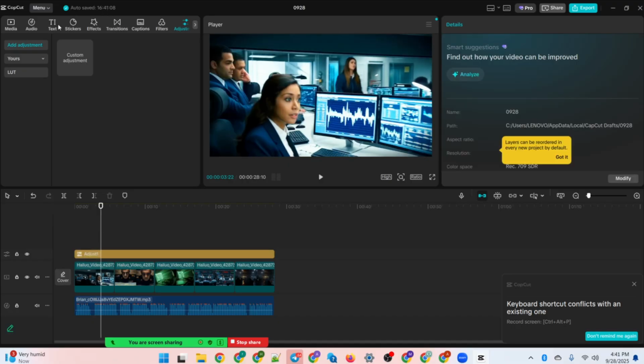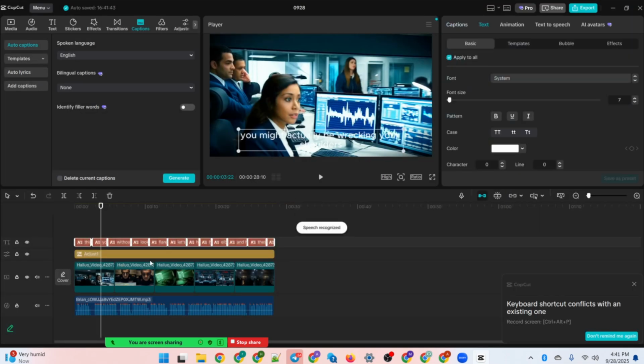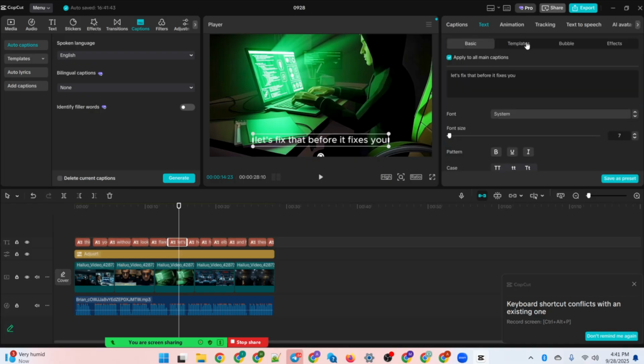The next thing you have to do is click on captions and generate captions for this. So caption generation is actually free and it helps to increase user retention and your view engagement in your videos. So let's generate that real quick. You're going to see how it's going to pan out. Okay, so there you go. This is it. So we're going to select the caption that's generated.